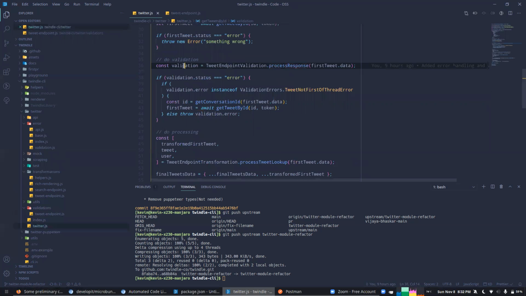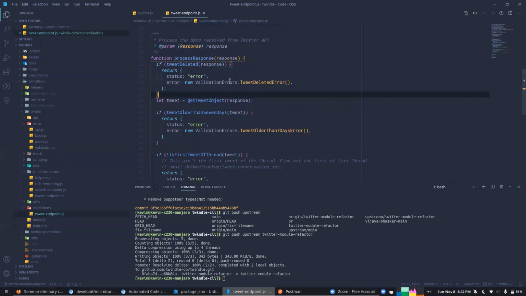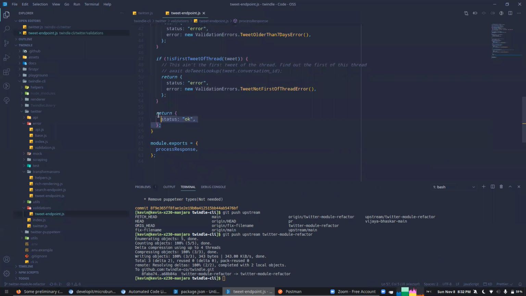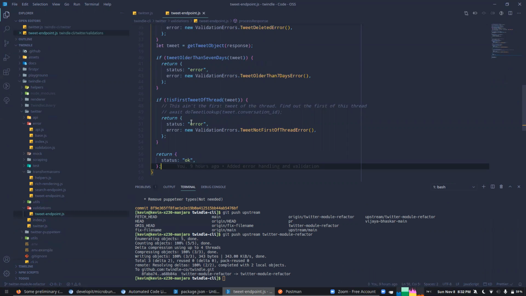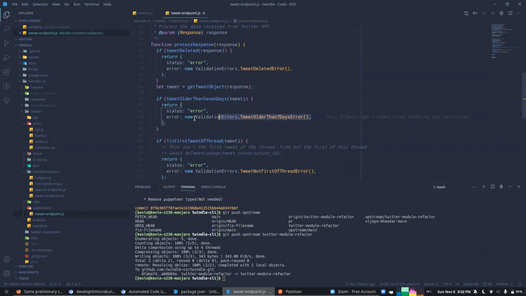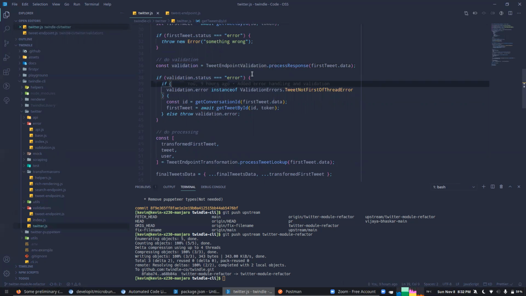So here we are getting either a status as an error. I'll come back to this. If nothing is wrong, it will return status okay. Otherwise, status will be error. And if it is an error, then we can figure out, for example, if the tweet is older than 7 days, then we can call the Puppeteer part. So here I'm checking the error. And in the original index file, that Puppeteer thing should go away, right?